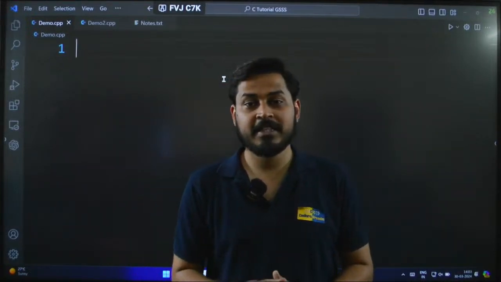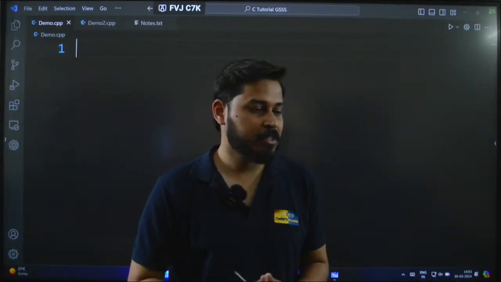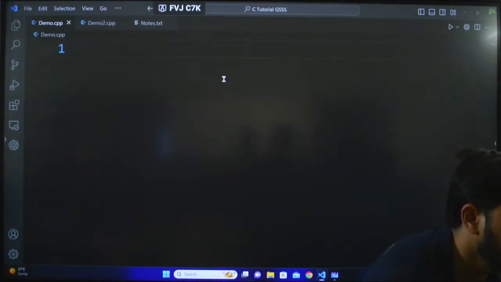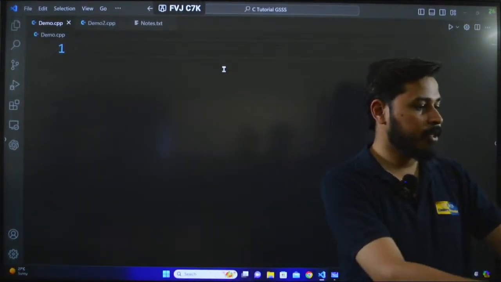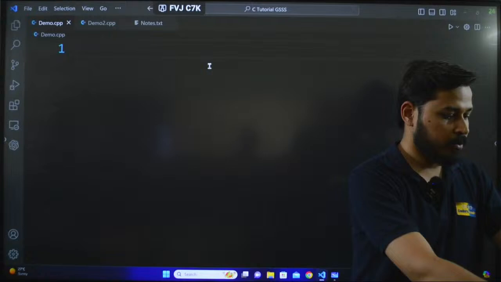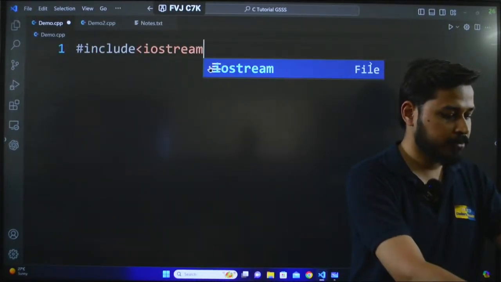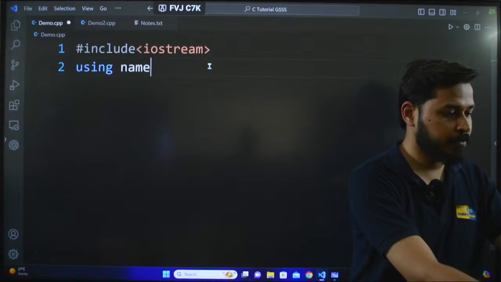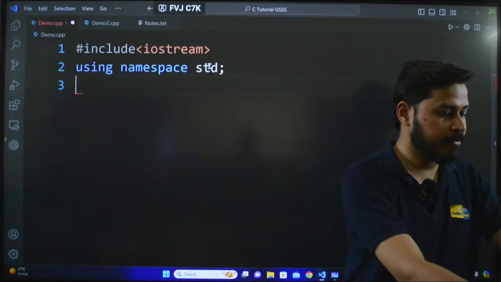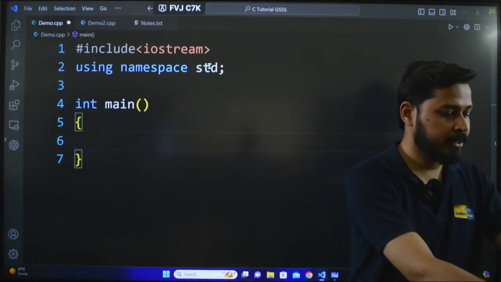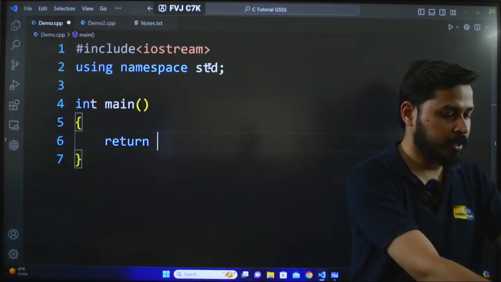So when we are writing C++ programs, we start by writing, as we already know, hash include iostream, and using namespace std, and then int main, and here we say return 0 at last.